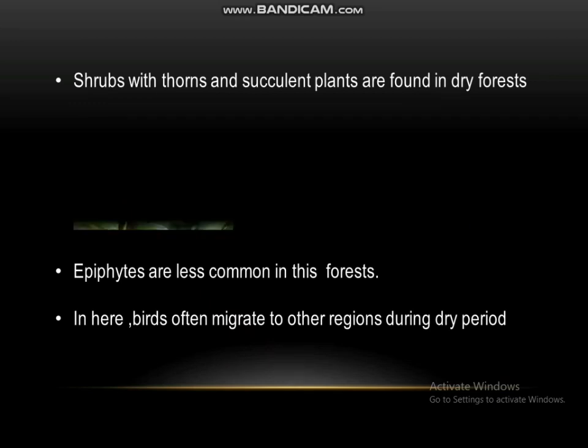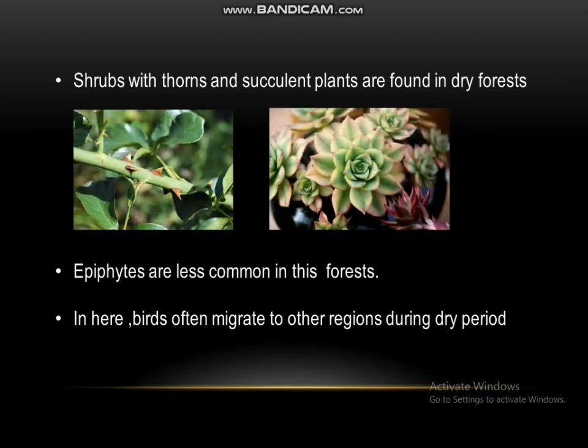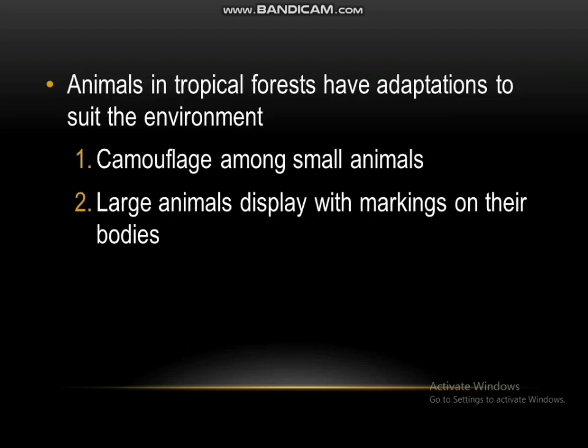Shrubs with thorns and succulent plants are found in dry forests. Epiphytes are less common in these forests. And in here, birds often migrate to other regions during the dry period. Animals in tropical forests have adaptations to suit the environment, such as small animals showing camouflage and large animals displaying warning markings on their bodies.